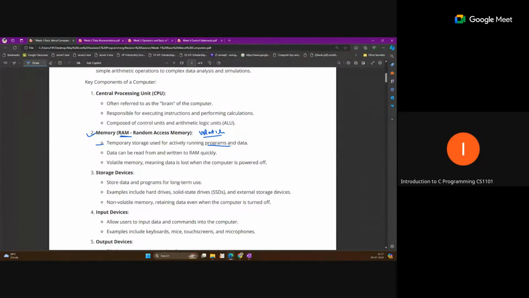Some application is running the video, and that application is a collection of instructions, a collection of programs, which are running internally by the CPU, and the data we give for running is the video. So the data and programs currently running by the CPU